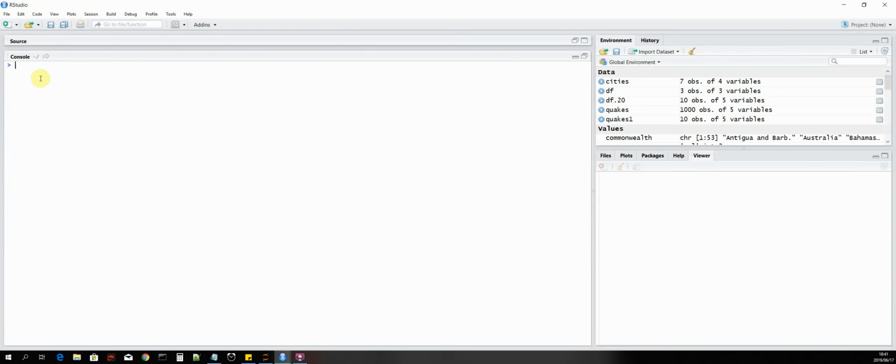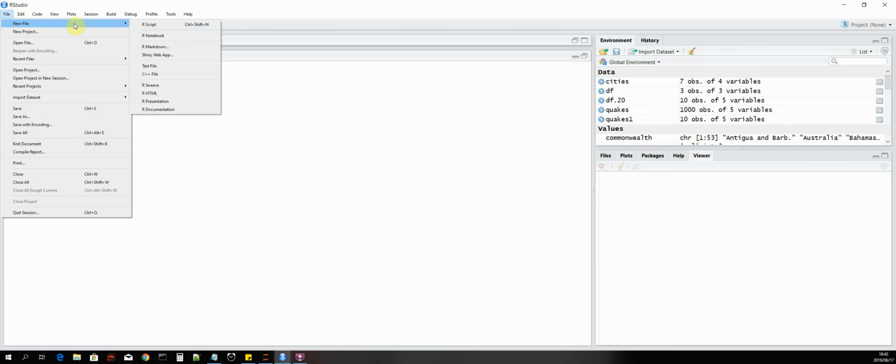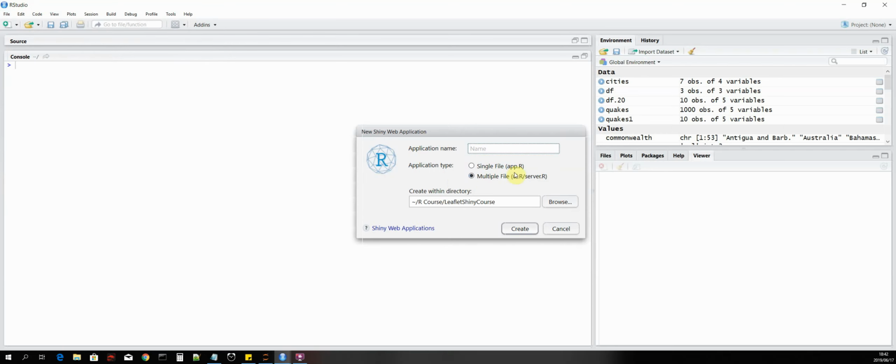Okay, so the first package that we'll install is Shiny. By default, Shiny should already be installed. If we say File, New File, and then Shiny Web App, if you see this, then you know that Shiny is already installed.